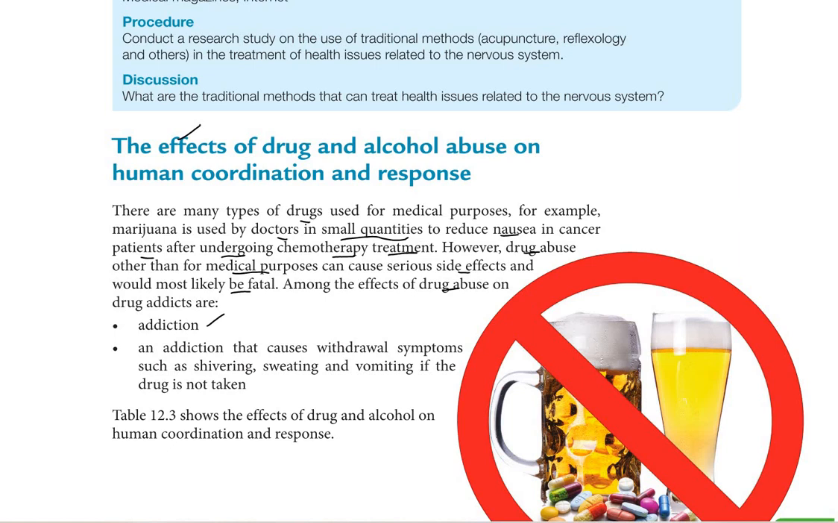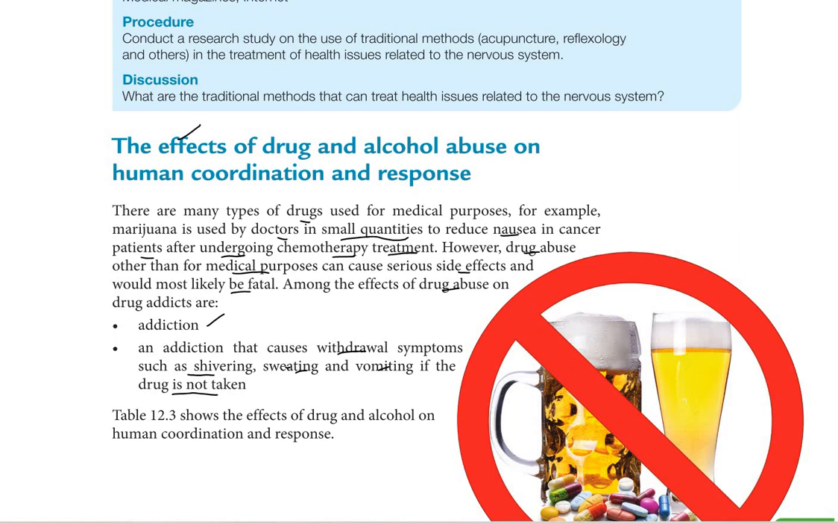An addiction causes withdrawal symptoms such as shivering, sweating, and vomiting if the drug is not taken. So once you take the drug, when you stop taking it, you will have these symptoms: you keep on shivering, sweating, and vomiting. But after you take the drug again, the symptoms will disappear. That's why drug addicts have to keep on taking the drugs, so that they will not have these symptoms of shivering, sweating, and vomiting. So this is about the effects of drug abuse on drug addicts.